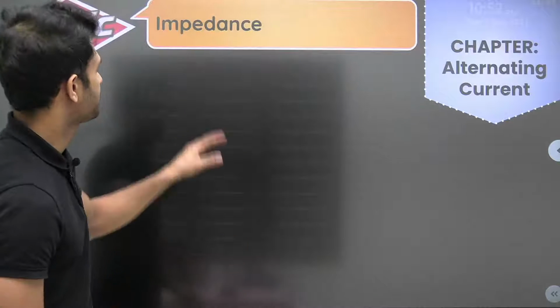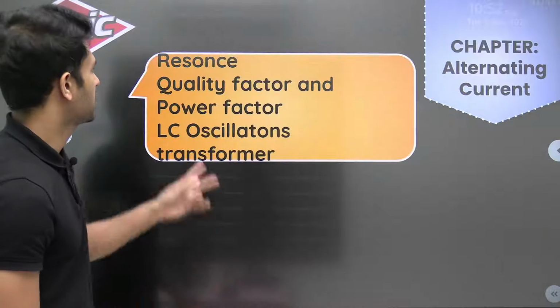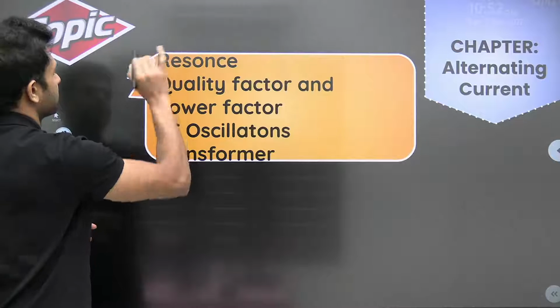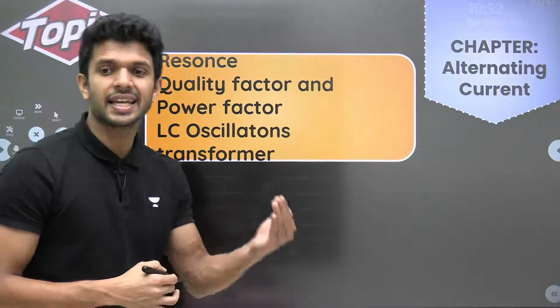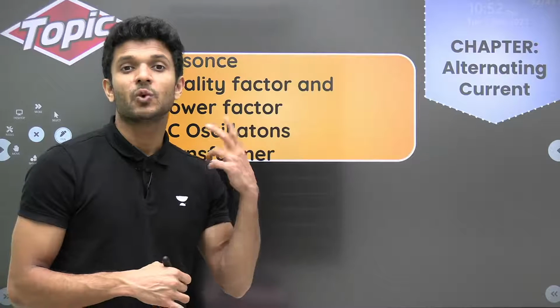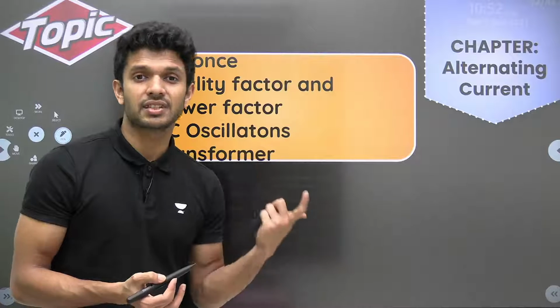Moving on. Impedance we have already talked about, nothing more to say. Then resonance. What is resonance? How is resonance created in an LCR circuit? Then what are the specialities at those points? All important. What is the value of the resonance frequency?